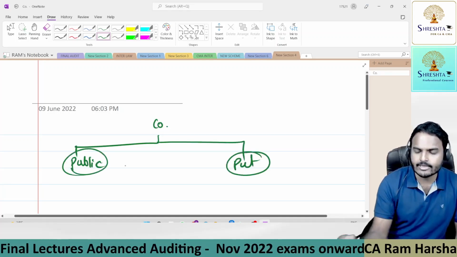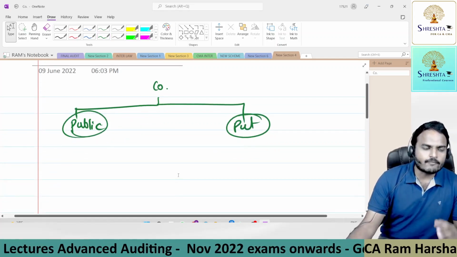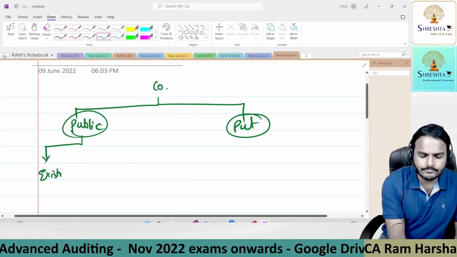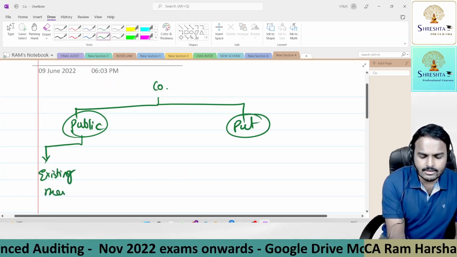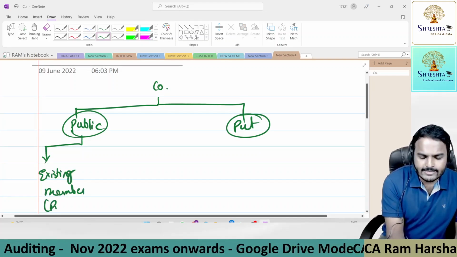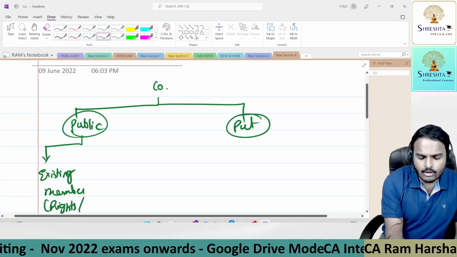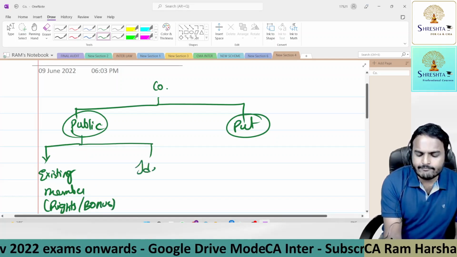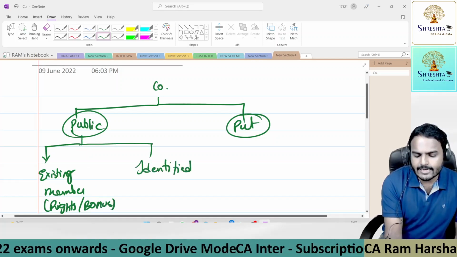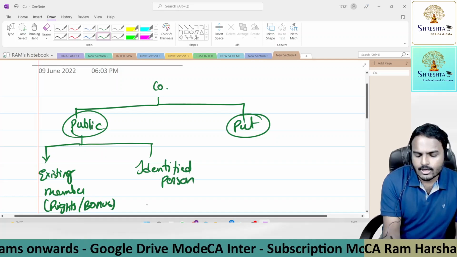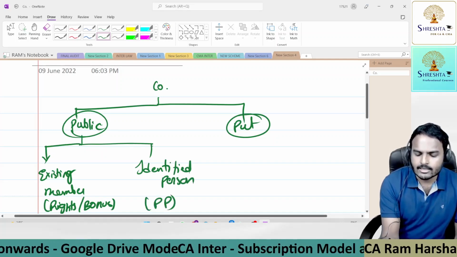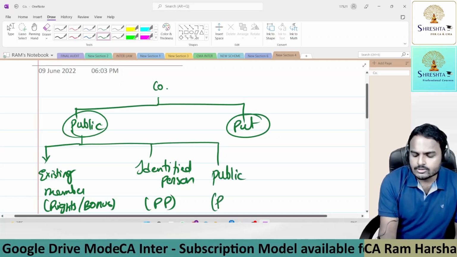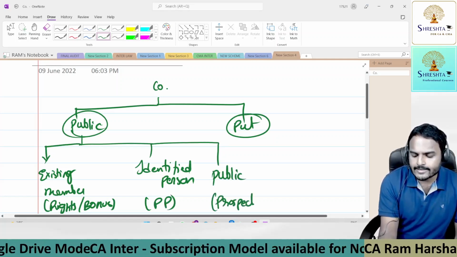Public company can offer securities to its existing members either under rights issue or bonus, or to identified persons under private placement. And the last one is to the public through a document called prospectus.